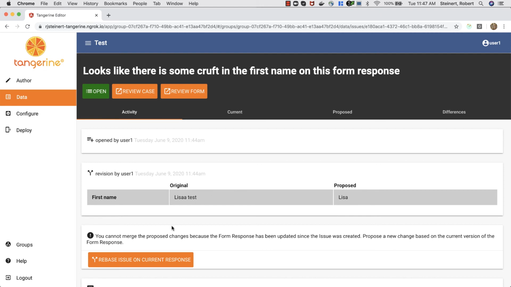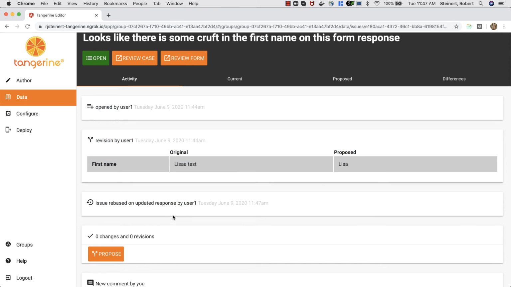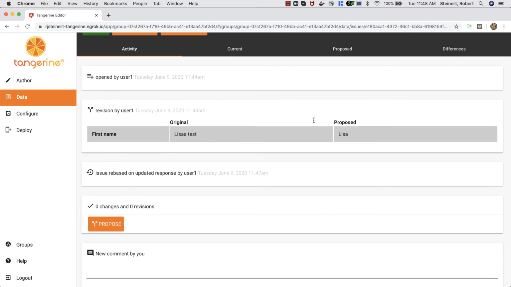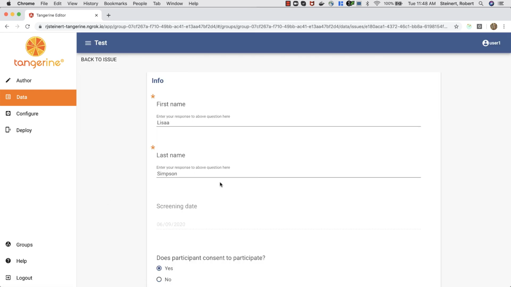propose the changes again. So I'm going to click on Rebase Issue on Current Response. And so now this issue has, we've recognized that it needs to be re-proposed. We can see that it's been rebased, so we know we need to re-propose our revision. So looking back at what we had done, okay, so we had changed the first name to Lisa. Keep that in mind when we click Propose.